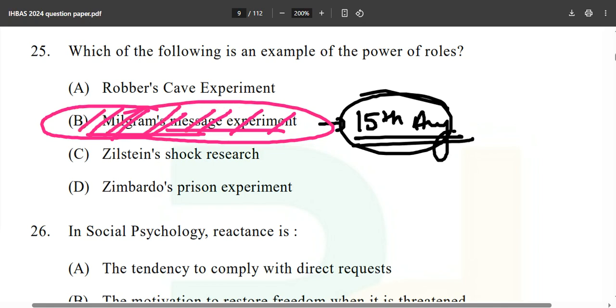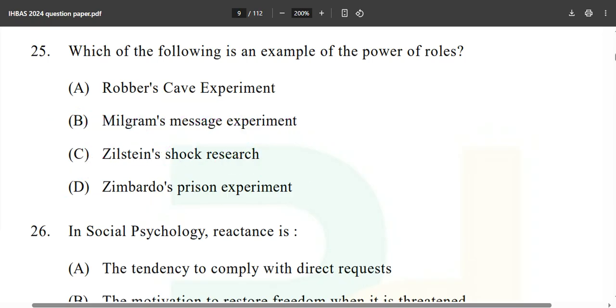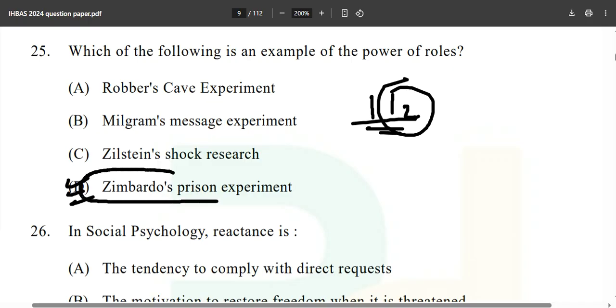So Milgram's message experiment, obviously no. Zilstein shock research, no. They have just missed over there. And the correct answer is option number D, Zimbardo's prison experiment. If you have not watched that movie, the Stanford prison experiment, make sure you do. It is, I guess, around 1.5 hours. If you watch that once, you will never forget Dr. Philip Zimbardo's prison experiment.